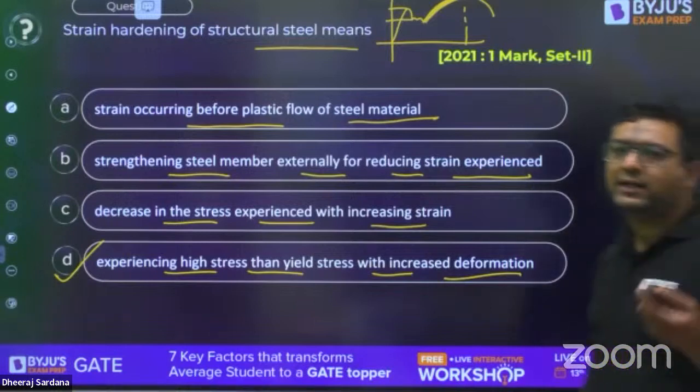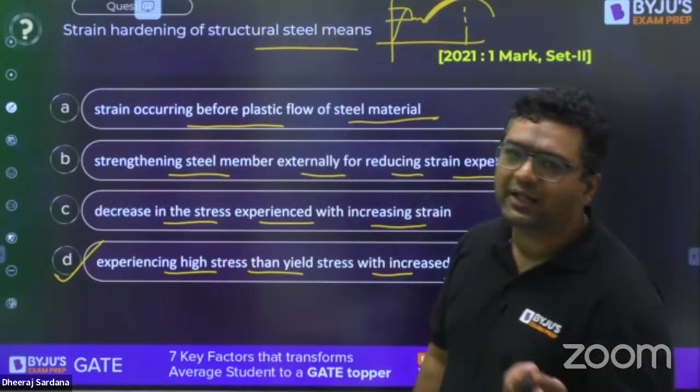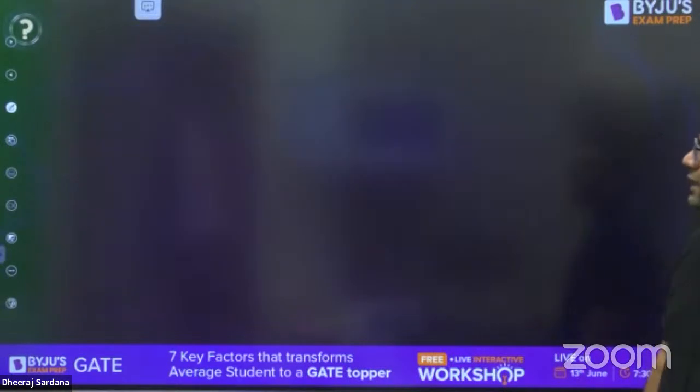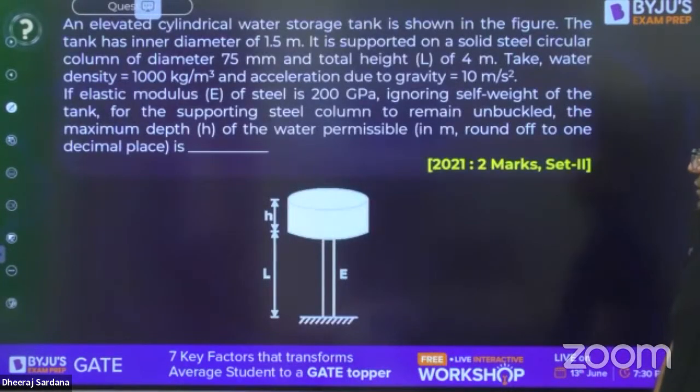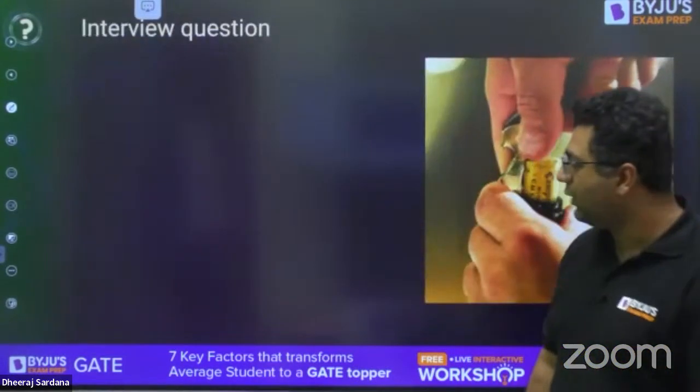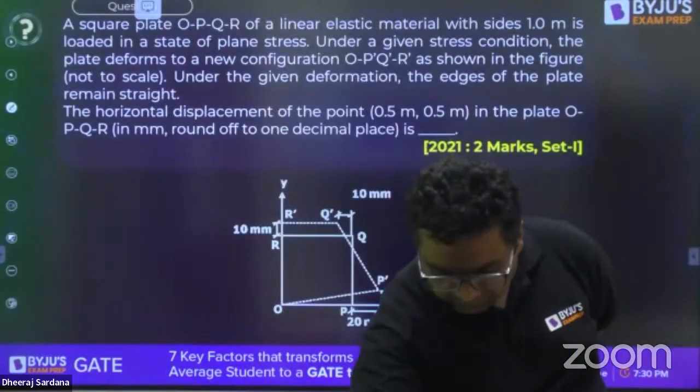This is also more related to material science, which you will study in the paper 1 ESC part. Okay, so guys, moving to the next. So I feel, sir, your questions are there. Okay, so now sir will be taking.